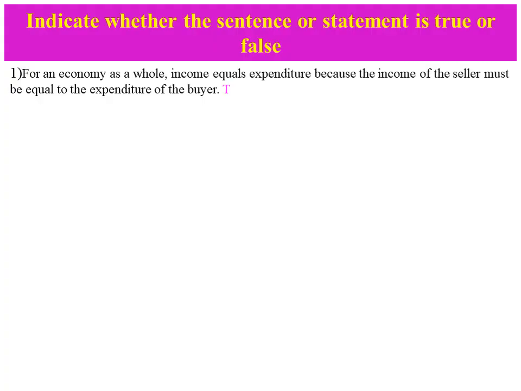The answer is true because, as we know, we can calculate GDP in three ways, and those three ways give the same value. How are they the same? Our approaches are the expenditure approach, the income approach, and the production or value added approach. In all three ways our value is the same, because the expenditure of one person is the income of another person.